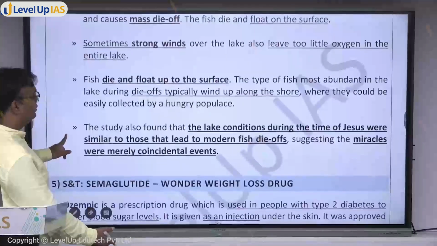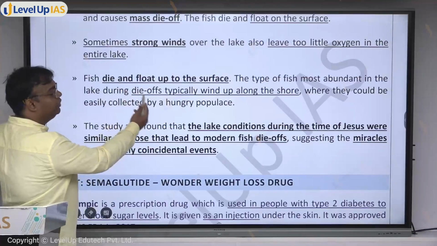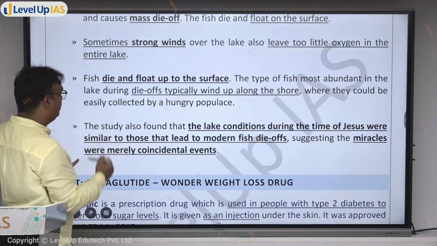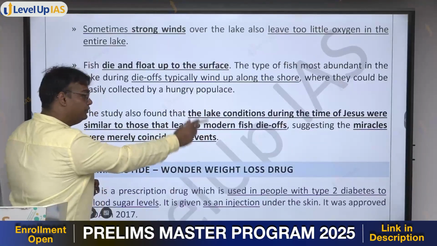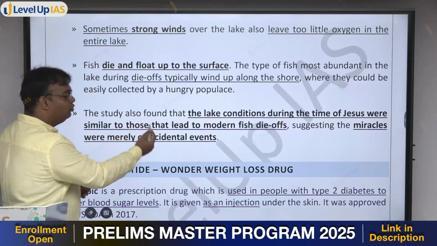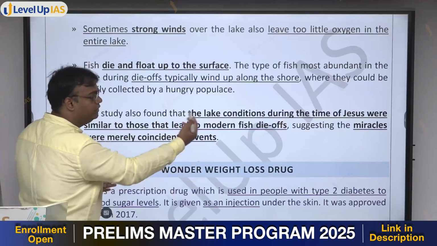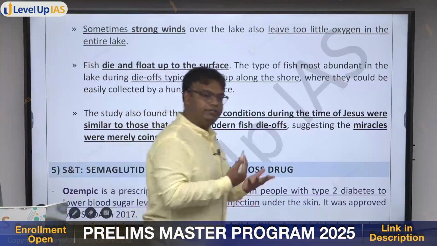The type of fish most abundant in the lake during die-off typically wind up along the shore where they could be easily collected by hungry population. The study found that the lake condition during the time of Jesus were similar to those which lead to modern fish die-off, suggesting the miracles were merely coincidental events.